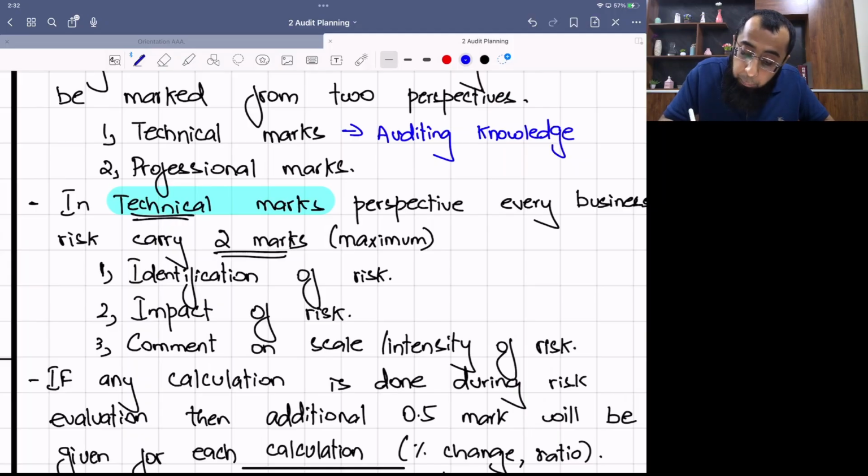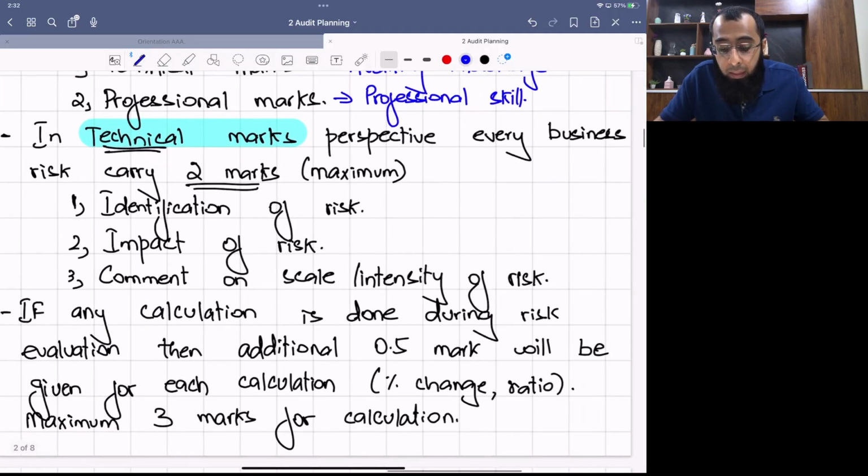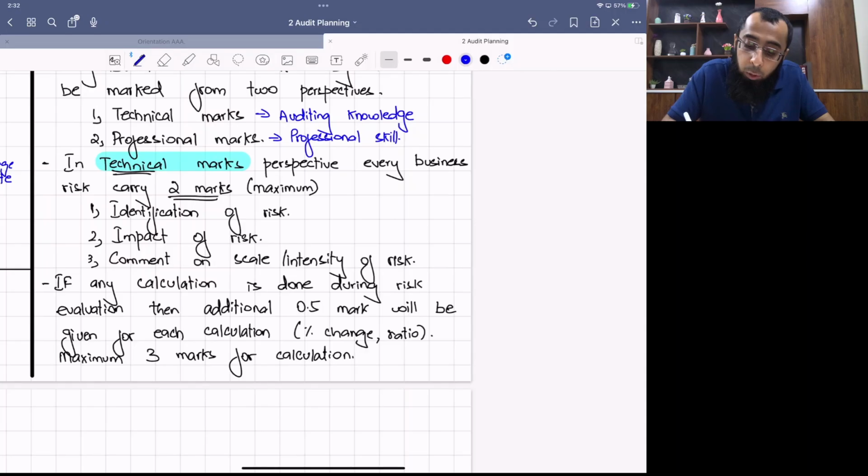Okay. When you say professional marks, it is your professional skill of communication, analysis and evaluation, judgment and skepticism, and commercial acumen. See, professional skills is not a separate requirement. You are answering the same requirement of business risk. You just need to make sure that you demonstrate your professional skill of communication, analysis and evaluation, judgment and skepticism, and commercial acumen. Okay. Now, in technical marks, every business risk you write, you will get 2 marks each.